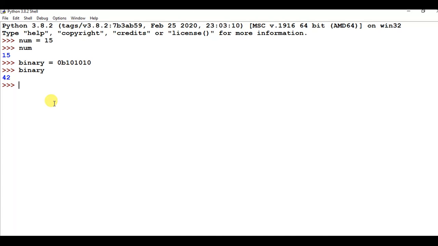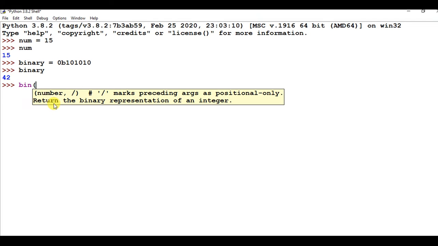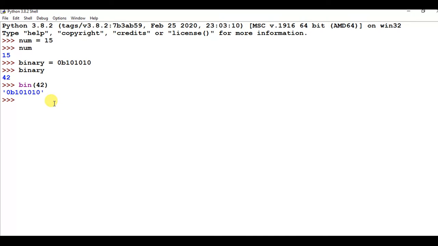We can also use a function, the bin function, to represent a value in the binary number system. You pass the decimal value, I'm passing 42 here, and you will get the same result. Look, 0b101010. So if you have a decimal number and want the value in binary, you pass the decimal number to the bin function and you will get the binary equivalent.